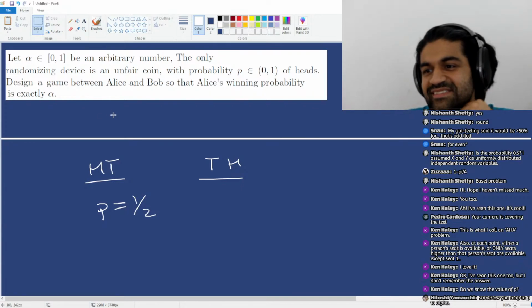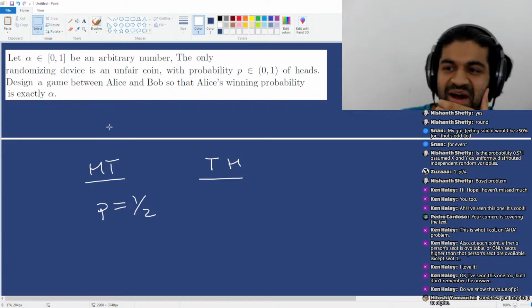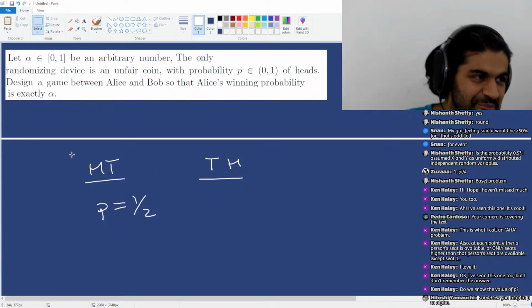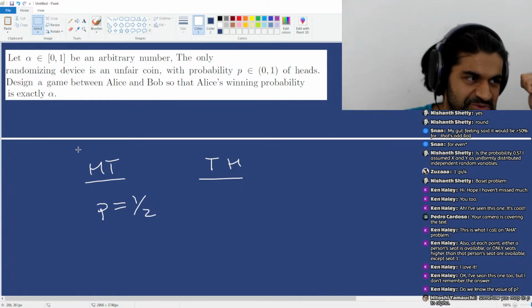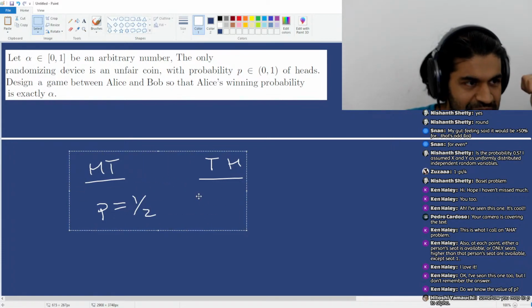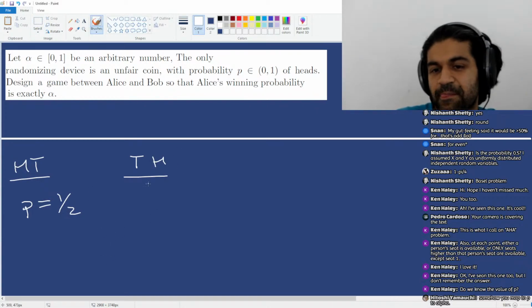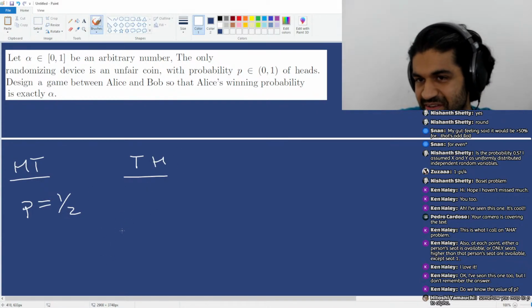How would you do this? Okay, I seem to have stumped you, so I'm going to give the answer. And this one's really wild and quite beautiful, I think. Here's what you do. Just write the binary expansion of alpha.